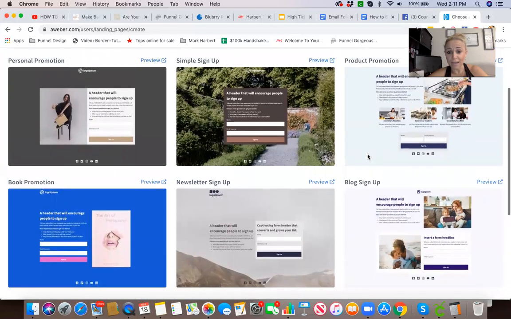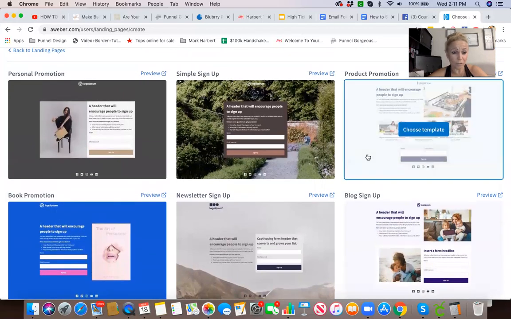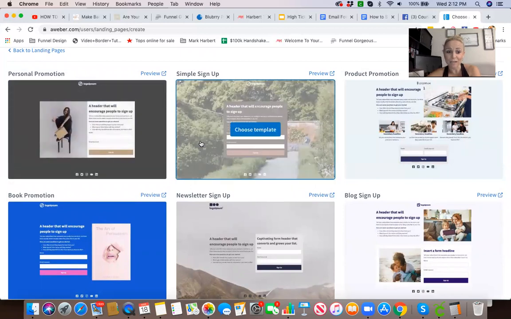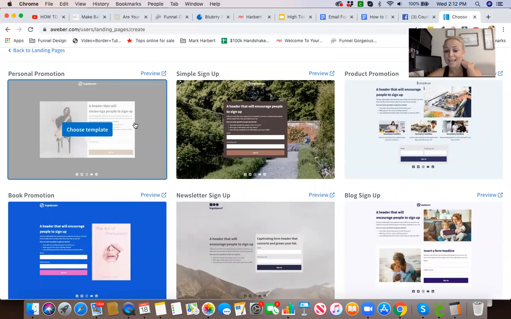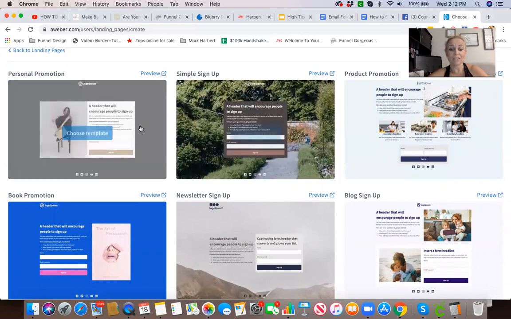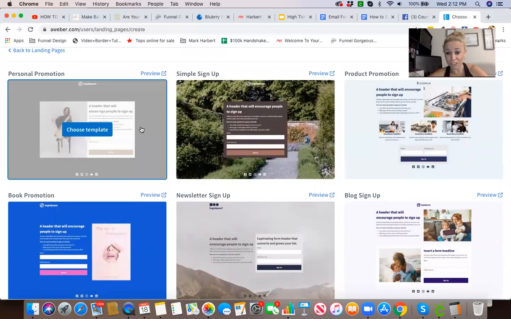I'm not sure yet how much customization is available. From the little bit of poking around I did prior to recording this, I did see there is room to do a lot of things, but we'll jump in and see how customizable it is. For example, this simple sign up here and then this other personal promotion, it may be a little bit different if you can actually add a background image to this one, since this one already has one. That is something I've noticed with softwares that have background images and some that do not. There's not always that option to change that, but we're going to go ahead and see.